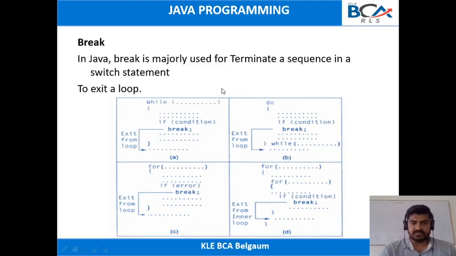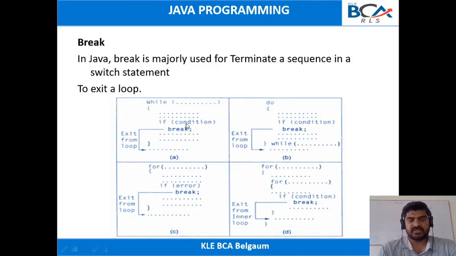Here consider the syntax of a while loop. While condition, next we have a set of statements. Inside this we have a condition, and inside this condition we have a break statement. The execution starts from the while. If this condition is satisfied, the control will go inside the while loop, where we have an if condition.